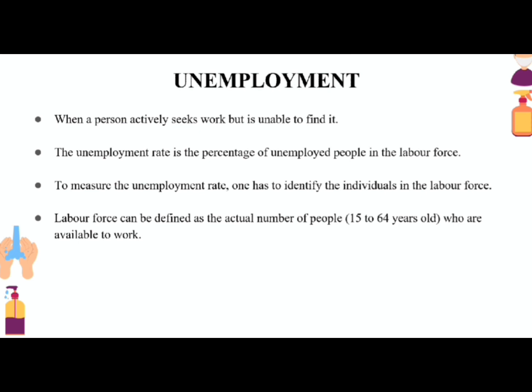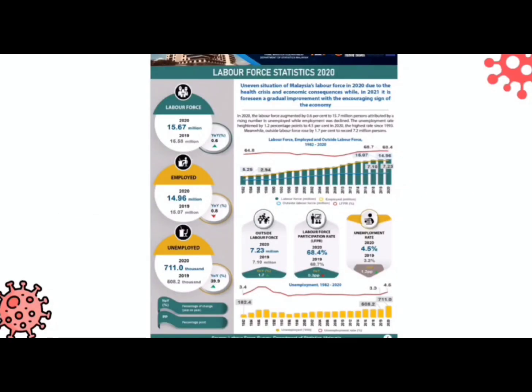available to work. This is the Labour Force Statistics 2020 Malaysia, which I get from the Department of Statistics Malaysia, DOSM, and from this we can see that the unemployed increased from 508.2 thousand in 2019 to 711,000 in 2020, and the unemployment rate increased from 3.3% in 2019 to 4.5% in 2020, which is an increase of 1.2%.